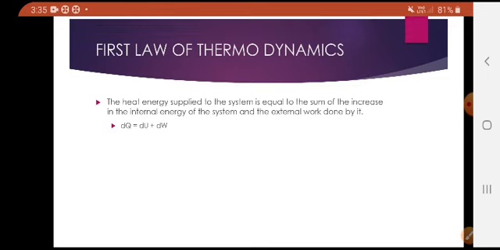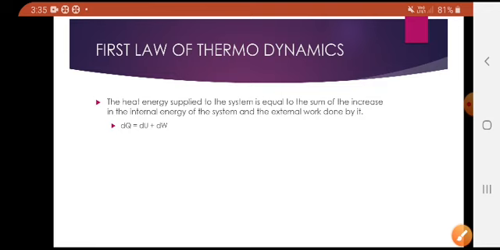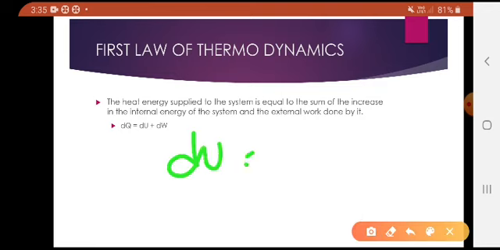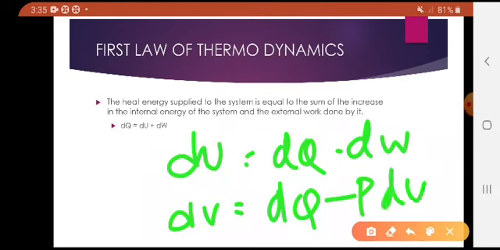So dU equals dQ minus dW. The change in internal energy equals dQ minus dW, or dU equals dQ minus P dV, where P dV is the work done.